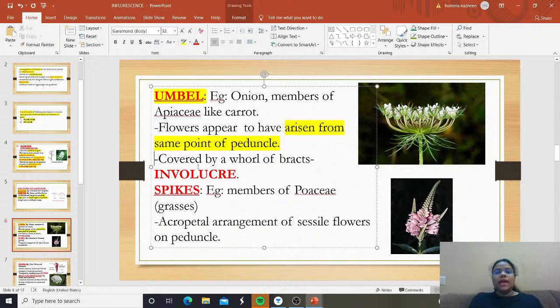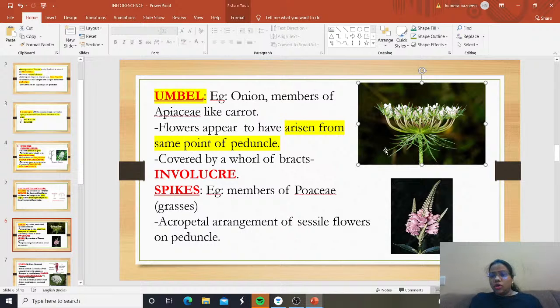Many flowers are being produced from the same point. And they are covered by a whorl of bracts. Here you can see the whorl of bracts below, and the flowers are being produced from the same point.